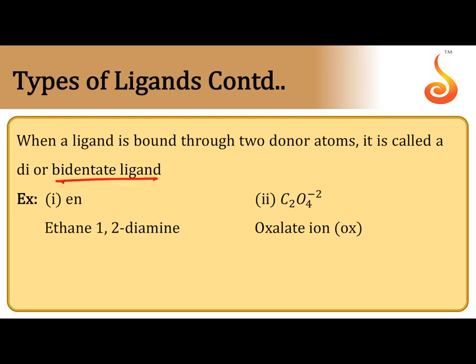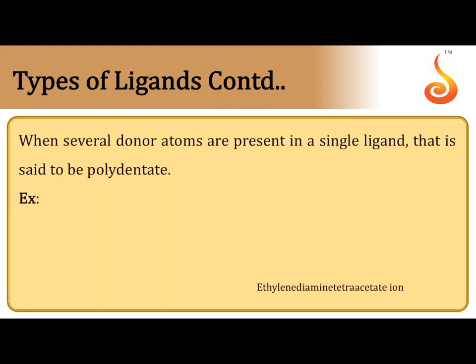Next, bidentate. If you take one molecule of ligand that can form two dative bonds, ethane 1,2-diamine. This is a bidentate ligand. One ligand can form two dative bonds with the central metal atom. So this is a bidentate ligand. Even it is forming a cyclic compound, so this is also called a chelate ligand. There are two donor atoms. Both the donor atoms may be identical, may be different. So symmetrical bidentate ligands or unsymmetrical bidentate ligands. Oxalate is another one.